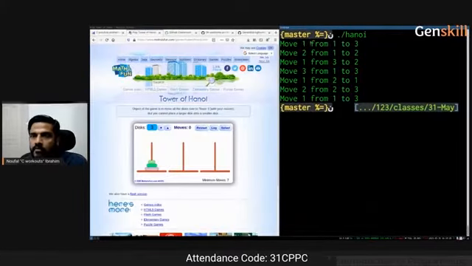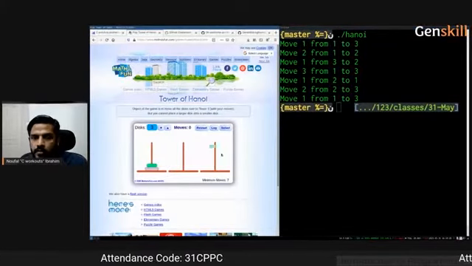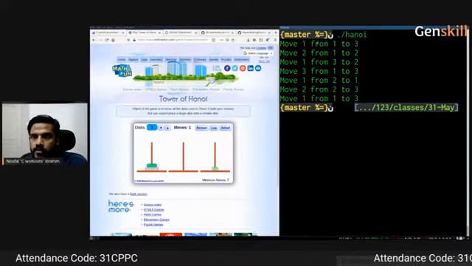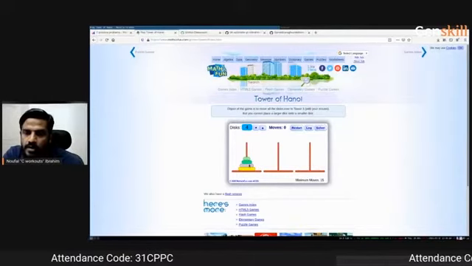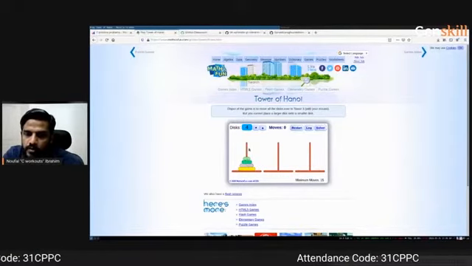So move 1 from 1 to 3. So I'll take that. What's this first one? Right? 1, 2. If you want to move this yellow thing over here, what is your logic? You take all these pink and these two greens, you move them over here.